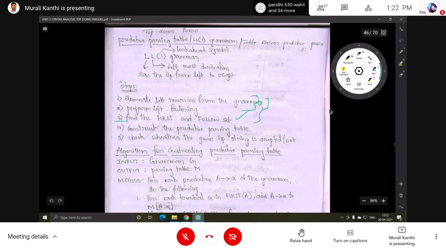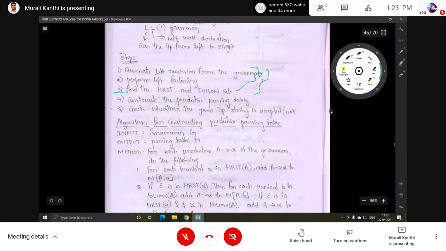Okay, the next one, fourth step, is construct the predictive parsing table. So construction of predictive parsing table. This is a new thing. Up to 3 steps, you know. We have some rules, some formulas, and then we should follow those.